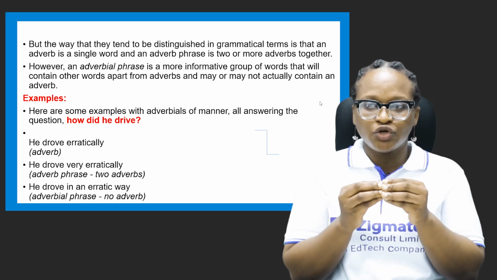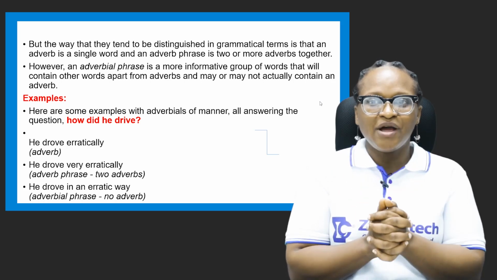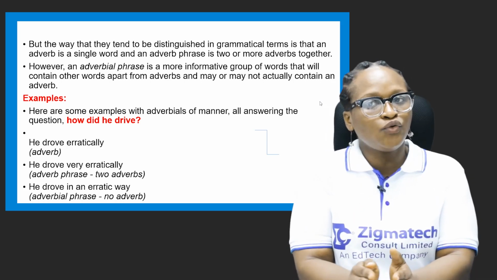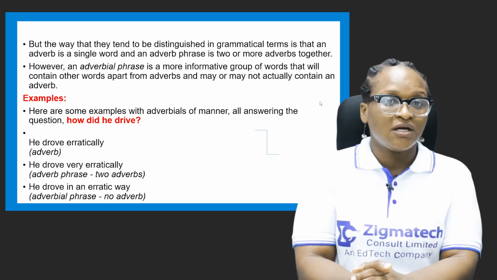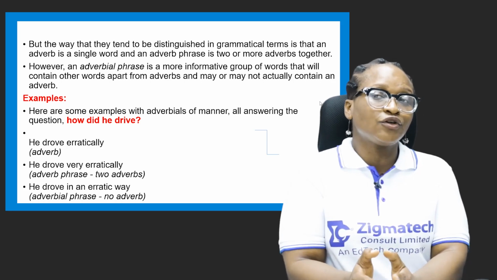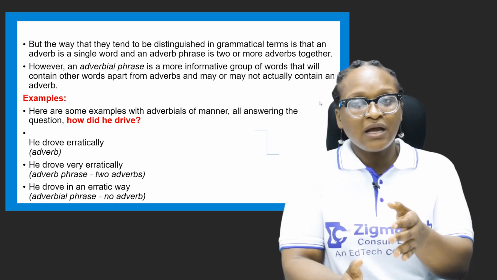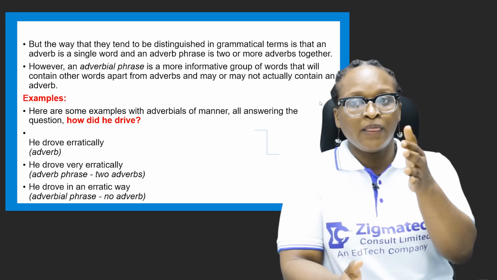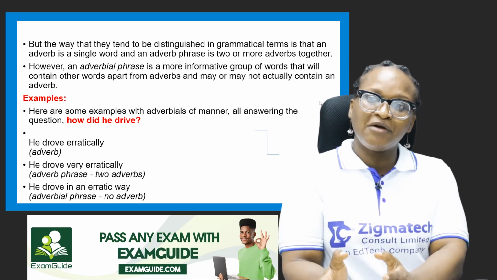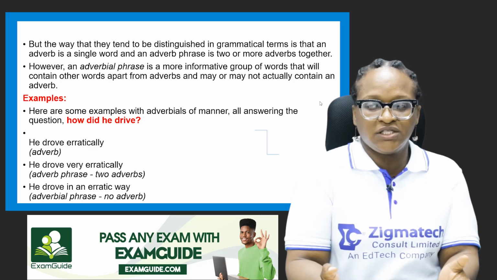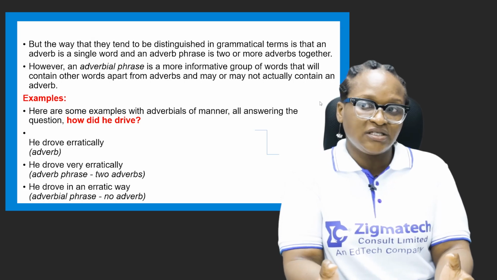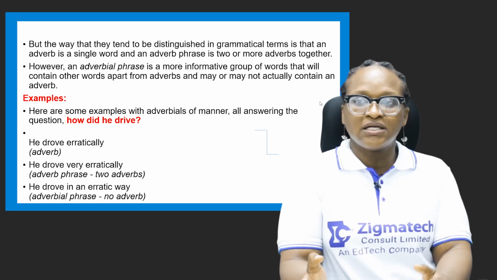Two or more adverbs joined together. However, an adverbial phrase is a more informative group of words that will contain other words apart from adverbs. Now, it's possible for you to see an adverbial phrase and not know it if you are not conversant with it, because if you're looking out for an adverb in that group of words, you may not necessarily see one, because sometimes adverbial phrases can start off with a preposition. So where a preposition starts an adverbial phrase, if you're not conversant with it, you may not necessarily know that it's an adverbial